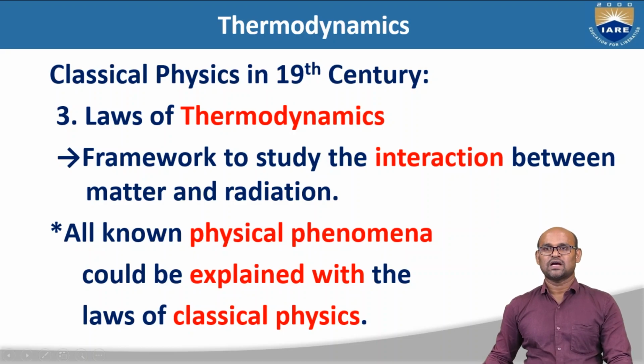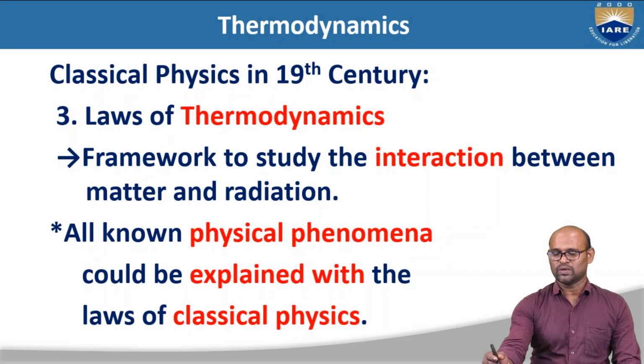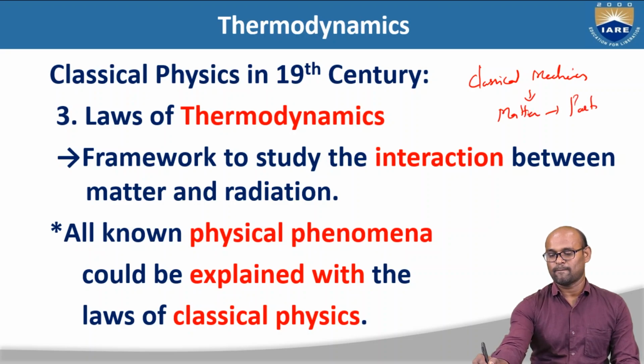The third branch of classical physics is thermodynamics, which we use to study the interaction between matter and radiation. In the first, Newton's laws of motion, we treat matter as particles. Let me write it down here. In classical mechanics, we said that we are going to treat matter as particles.